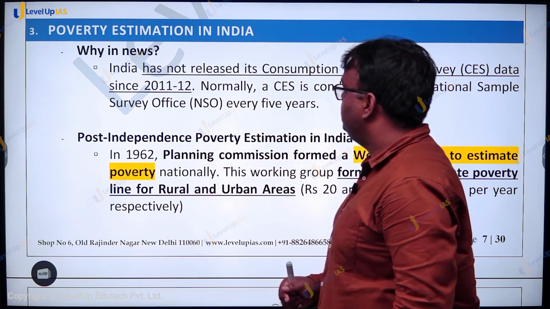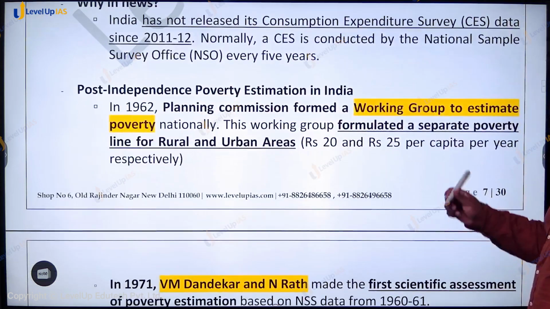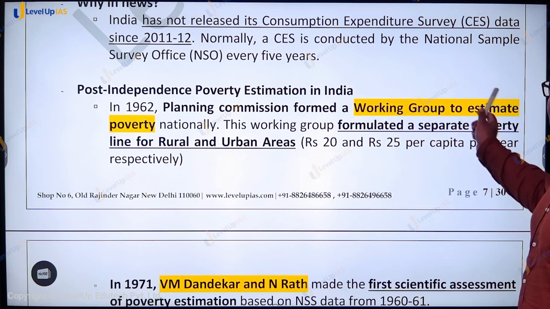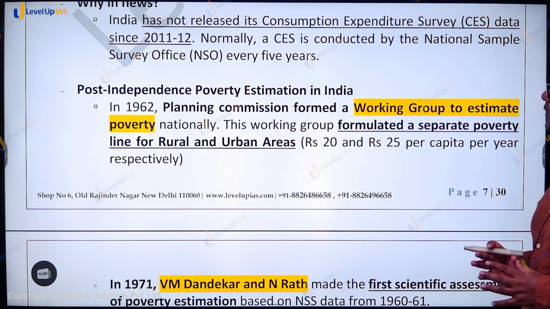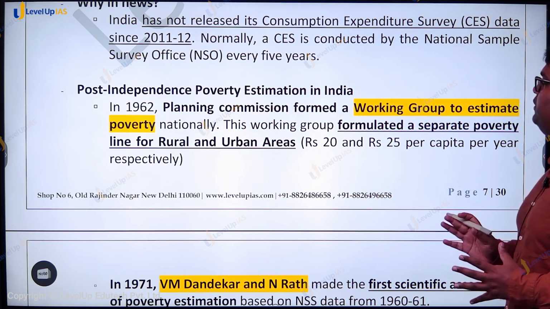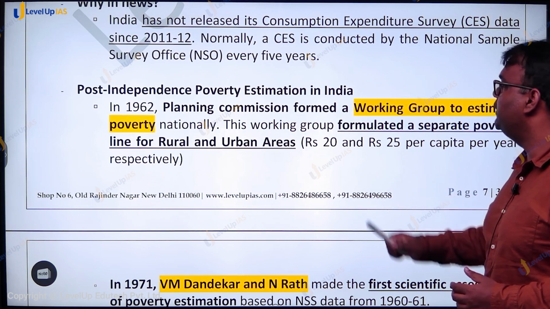First, in the post-independence period, in 1962, the Planning Commission formed a working group to estimate poverty, and it said that poverty measurement in rural and urban areas should be based on the money that people have.